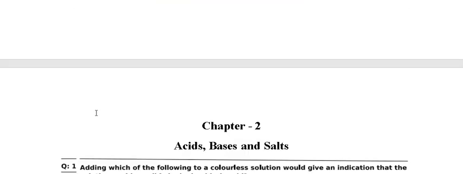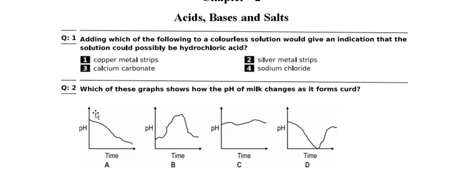The next chapter you see is acid, base and salt. Question number 1: adding which of the following to a colorless solution would give an indication that the solution could possibly be hydrochloric acid? Options we have 4. Which option should be correct for this question? We go through 3. Calcium carbonate, right? Adding calcium carbonate to a colorless solution would give an indication that the solution could possibly be hydrochloric acid.